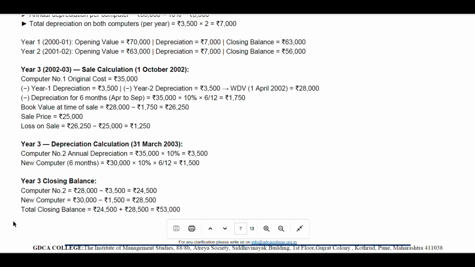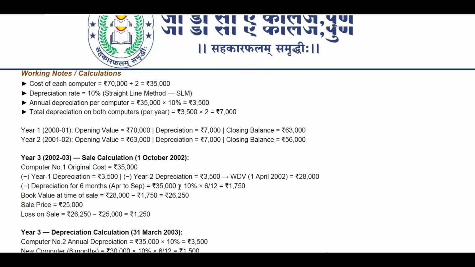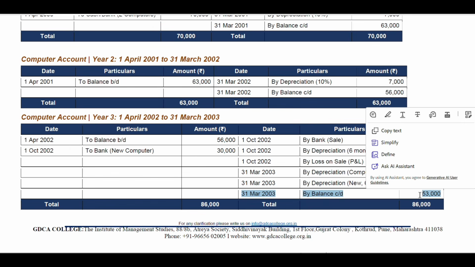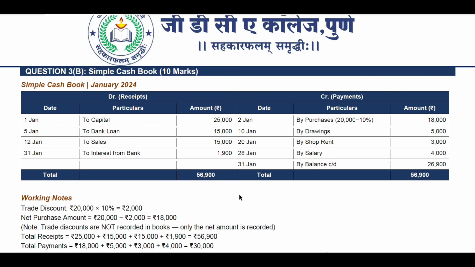Total closing balance will be 24,500 plus 28,500, which is equal to 53,000 rupees. So this is the amount for the total closing balance, 53,000 rupees, the third year's closing balance. As you can see here, the closing balance is 53,000 rupees as on 31st March 2003. So this is what it is.